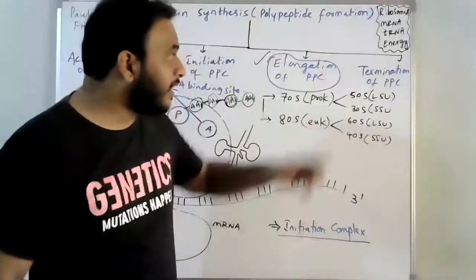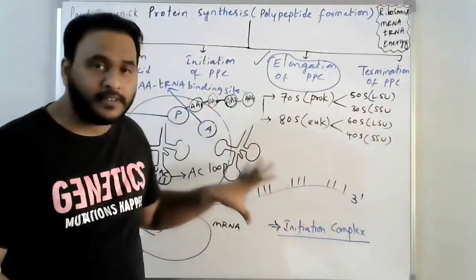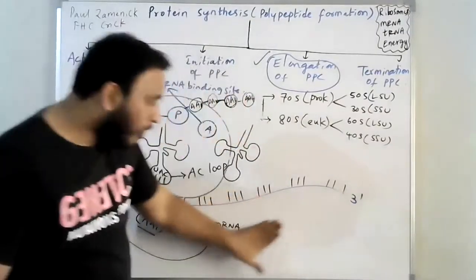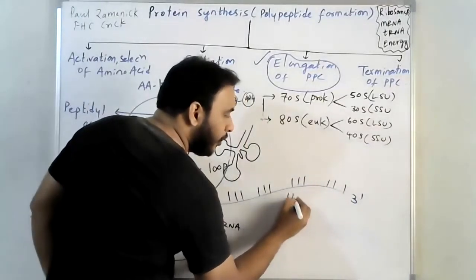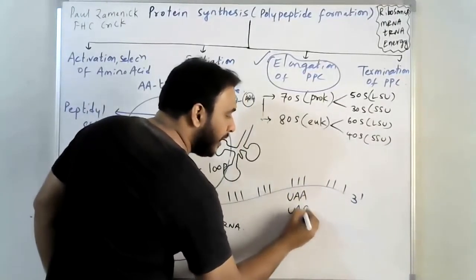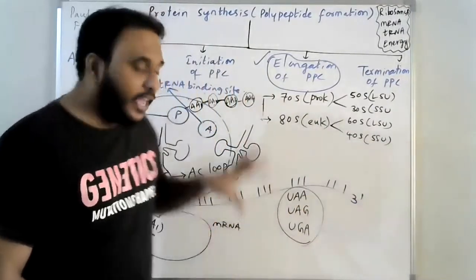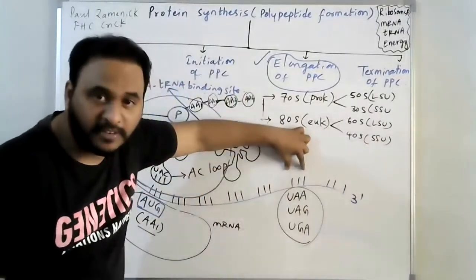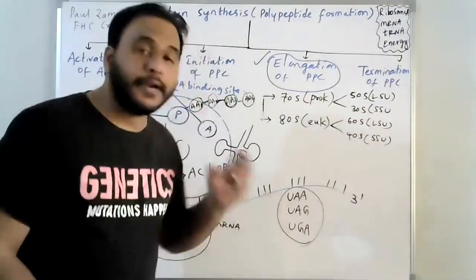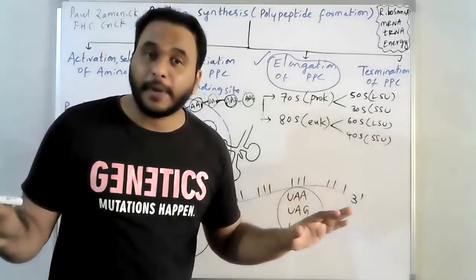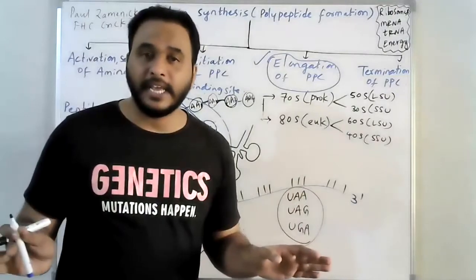Okay, next, finally, termination has to take place, right? Whenever the ribosomal complex, or initiation complex, reaches triplet codons like UAA, UAG or UGA, any of these triplet codons on the mRNA, the process will be terminated. Why? Because these three triplet codons, though present on the mRNA, do not code for any amino acids.